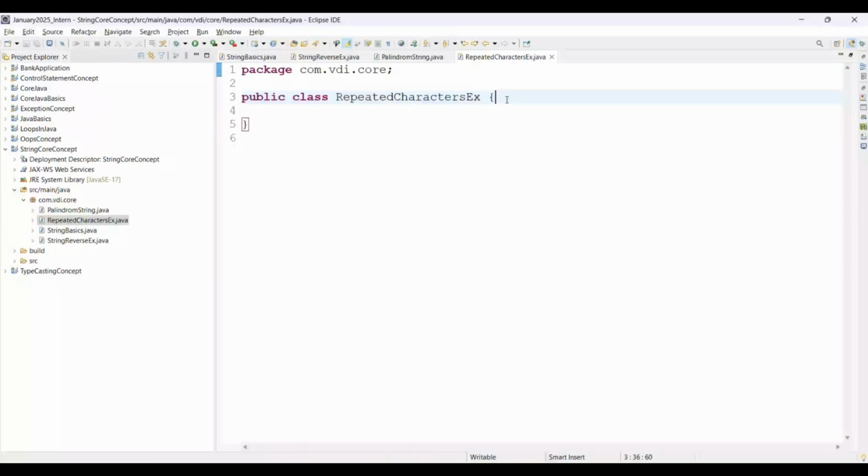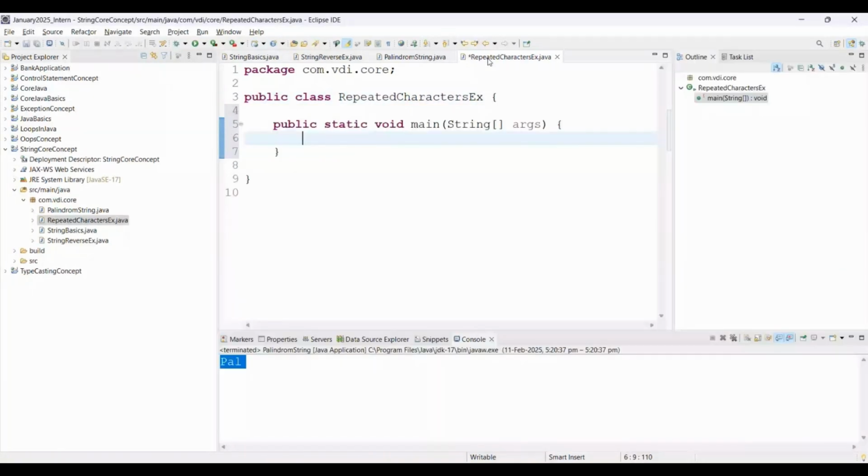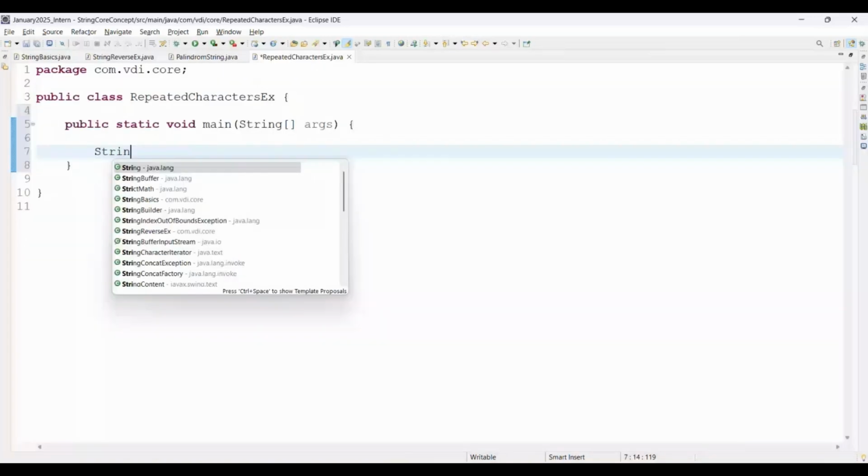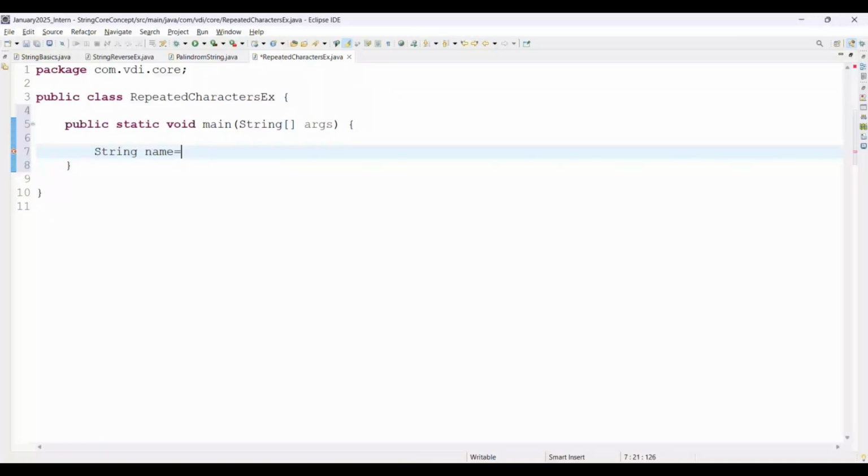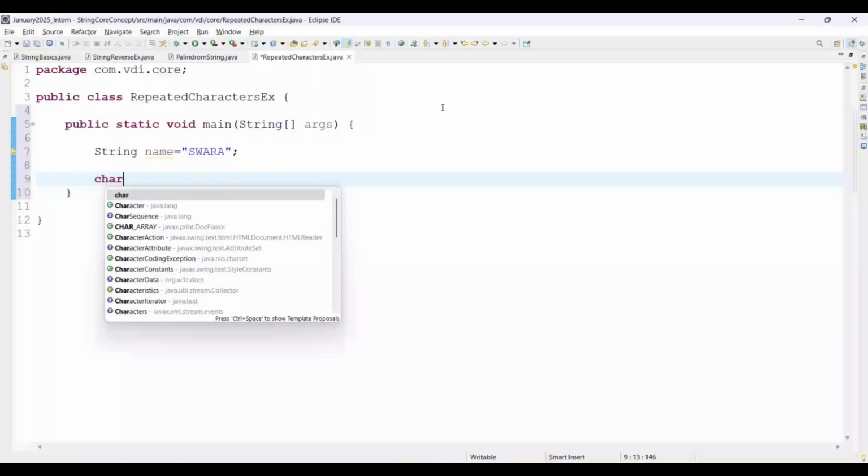I'm using Ctrl+M, it will maximize the size of the screen. Then for input, I'm taking a string, name equal to Sora, and we're trying to find the repeated character with the number of occurrences. Here A comes twice. For that, we are declaring one character type array, and there we are converting the name to a char array.